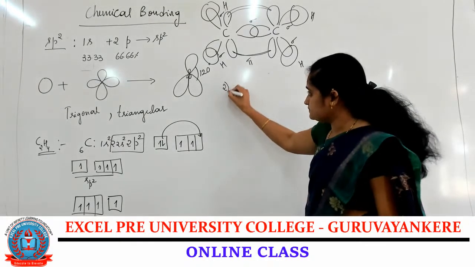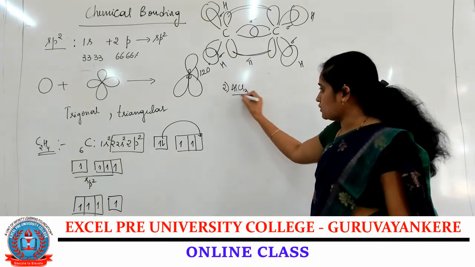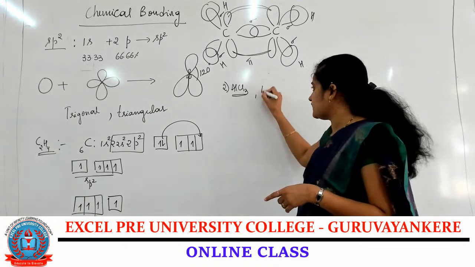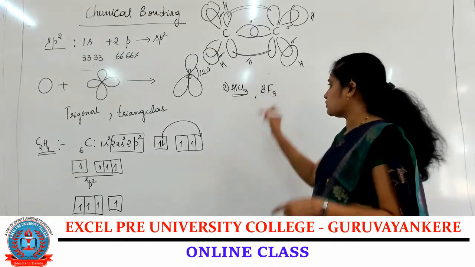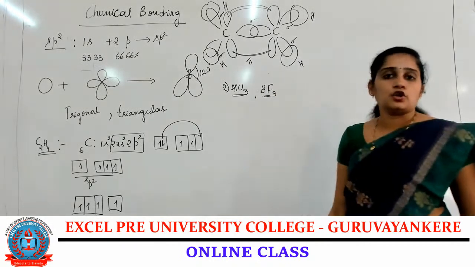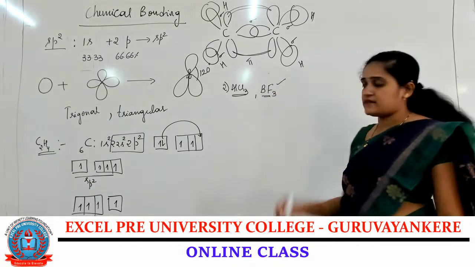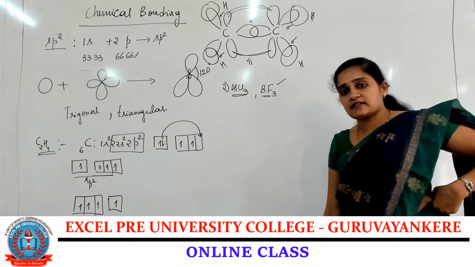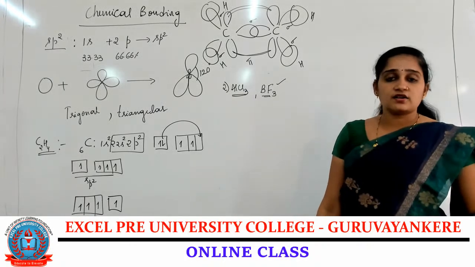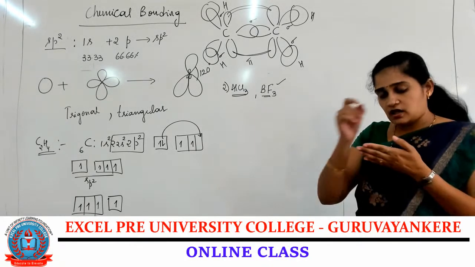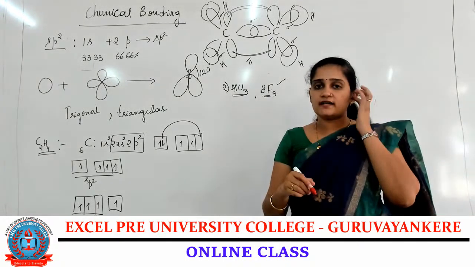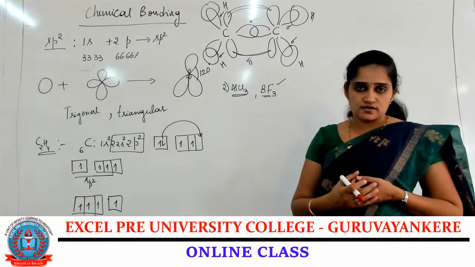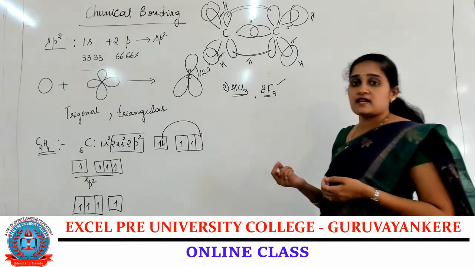Second example, the formation of aluminium chloride, or we can also take boron trifluoride or boron chloride. The BF3 structure was already explained in the p-block elements. Why is BF3 acting as a Lewis acid? Because it has a deficiency of 2 electrons. So the total number of electrons around the boron atom is 6. It has to attain the octet configuration by gaining 2 more electrons. So the BF3 molecule acts as a Lewis acid.